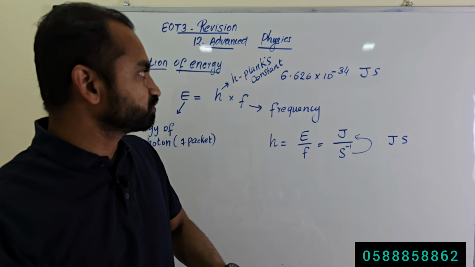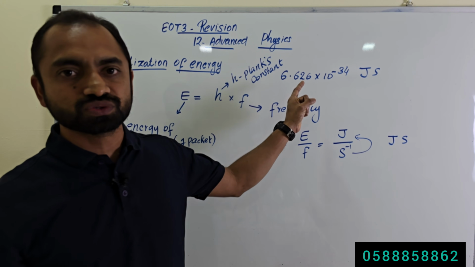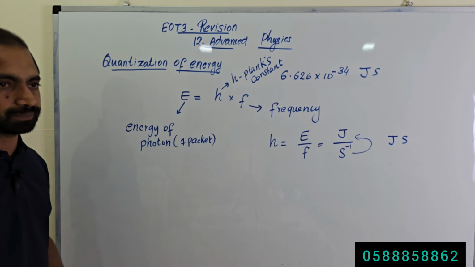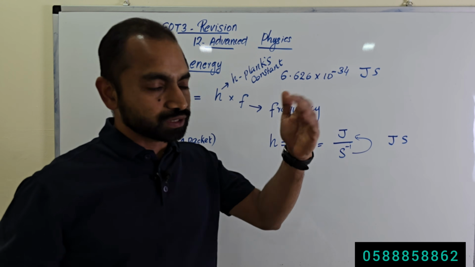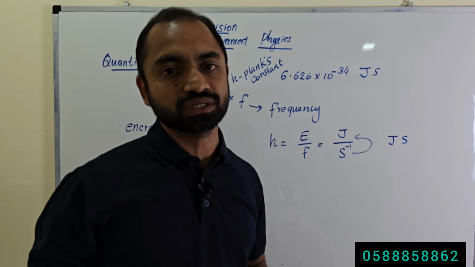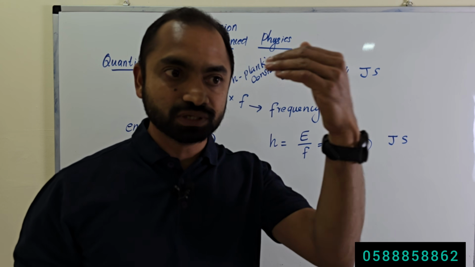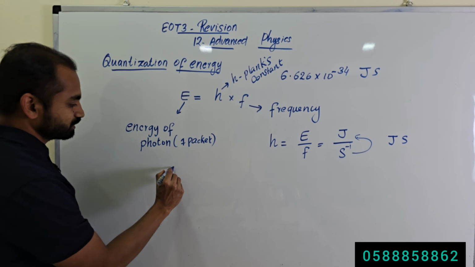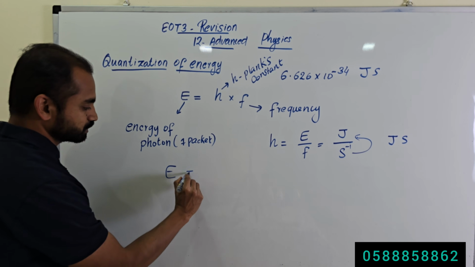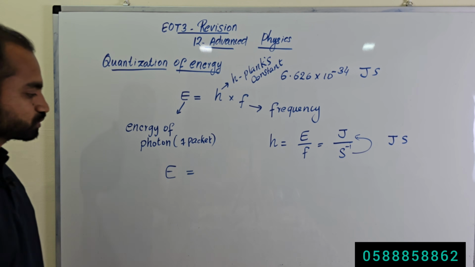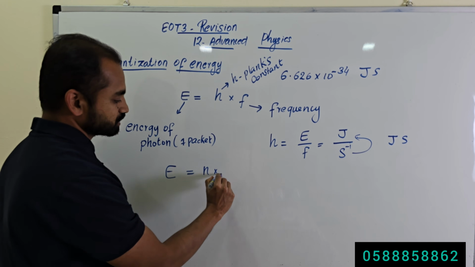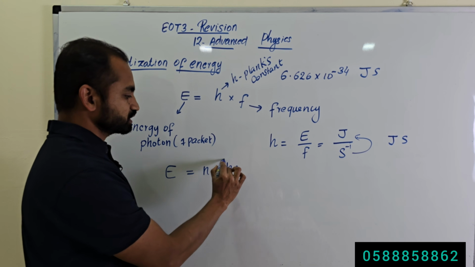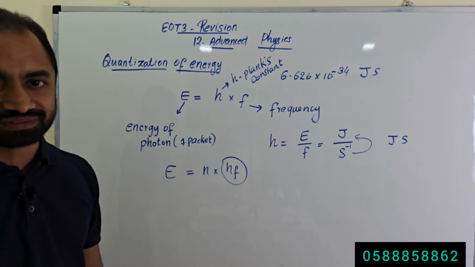So what is the value of Planck's constant? 6.626 times 10 to the power minus 34 joule second. When an atom absorbs energy, how much energy will it absorb, or when an atom emits energy, how much will it emit? The energy absorbed or emitted by an atom is equal to n times hf. What is hf? hf is the energy of one packet.